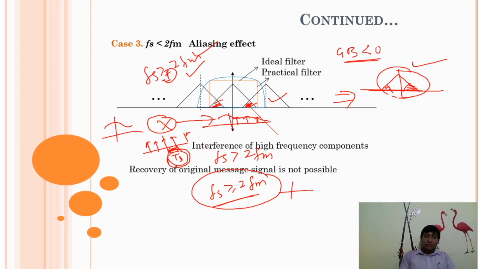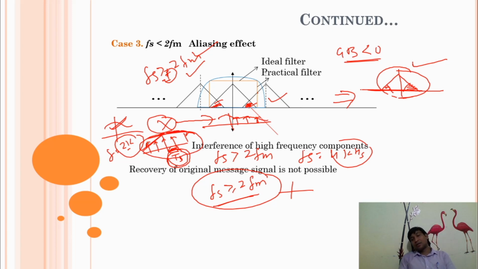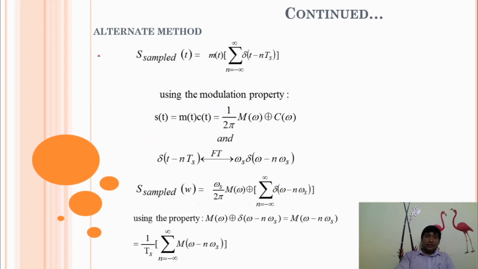Suppose Fm is equal to 2 kilohertz, then Fs is equal to 4 kilohertz. So with the knowledge of the message signal frequency, we can apply a condition on Ts. To reconstruct our original message signal, we always choose Ts such that Fs is greater than 2Fm. This is your alternate method.